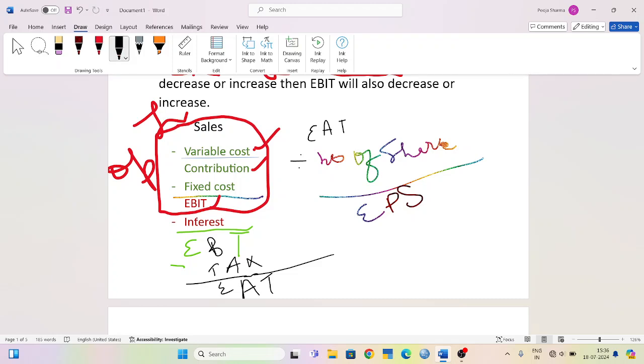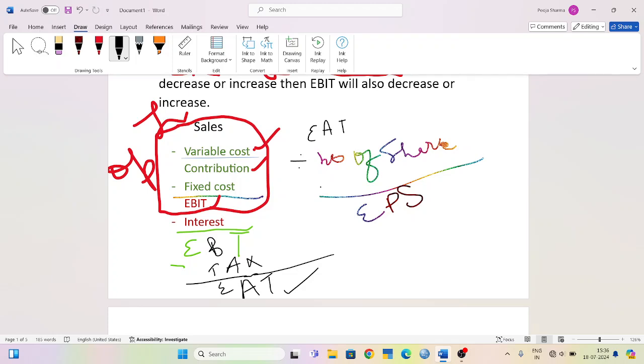After that, when we subtract interest from EBIT, we will get earnings before tax. And after subtracting tax, we will get EAT, that means earnings after tax.